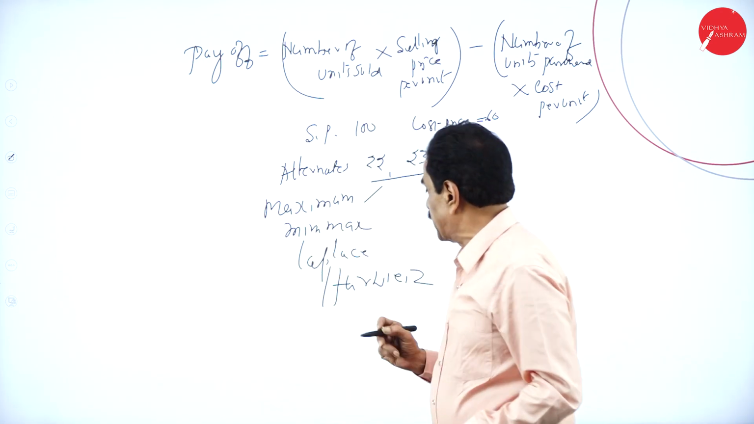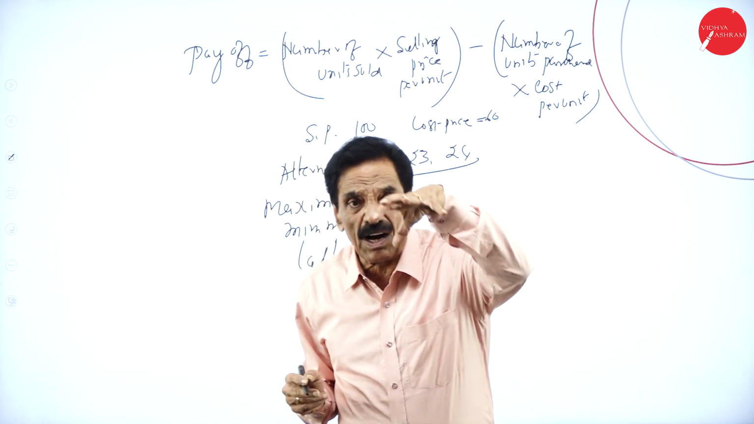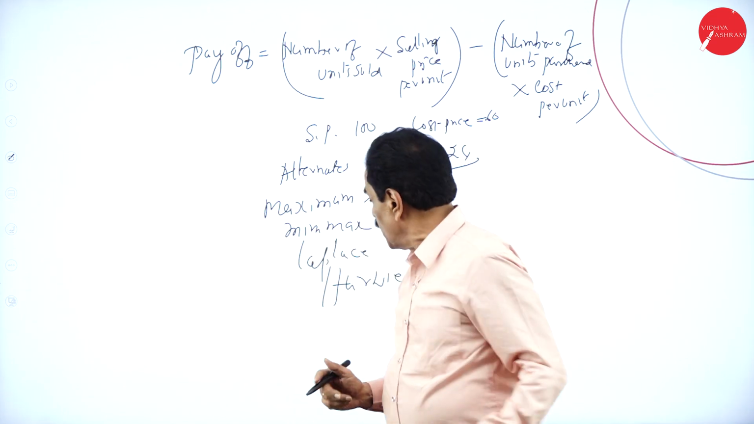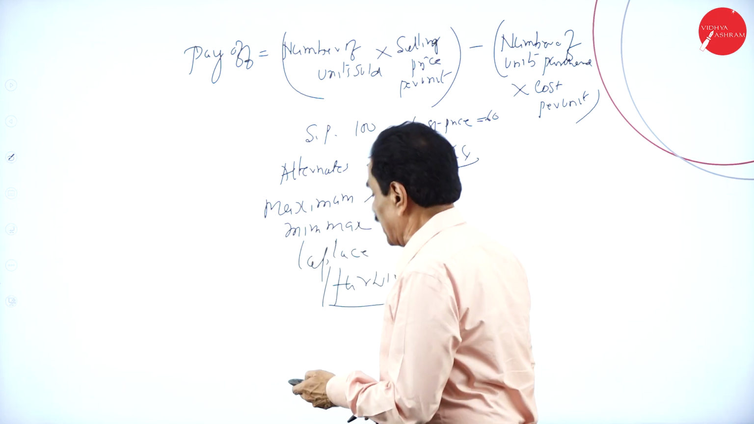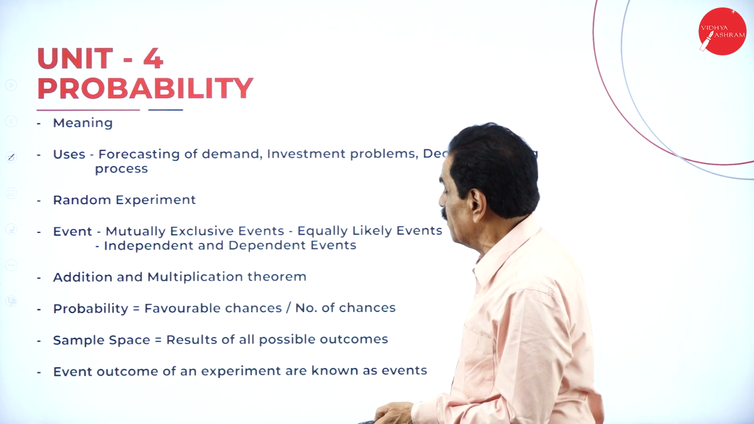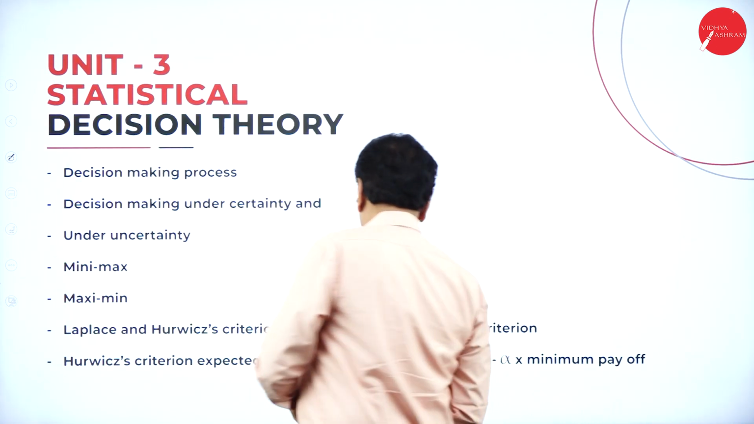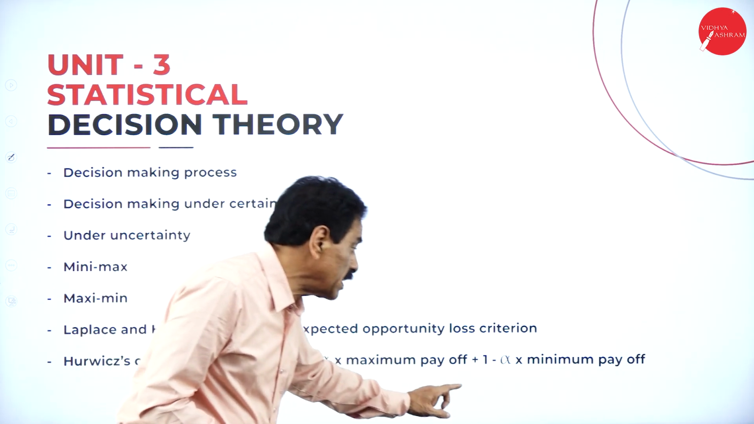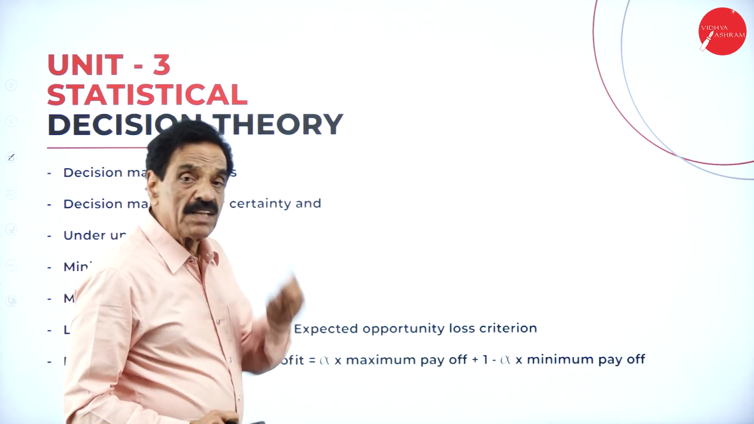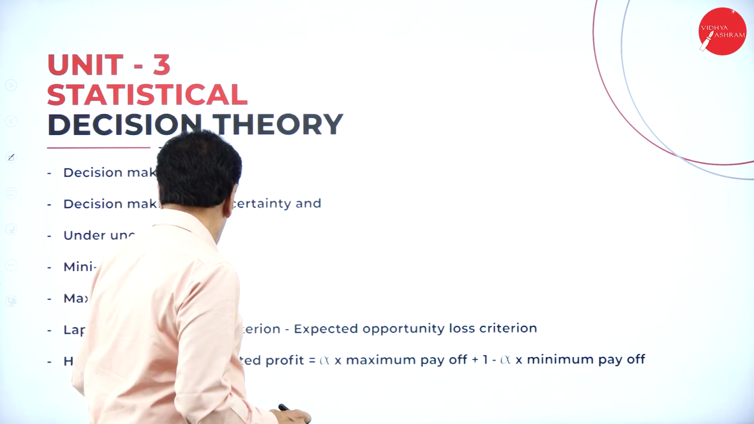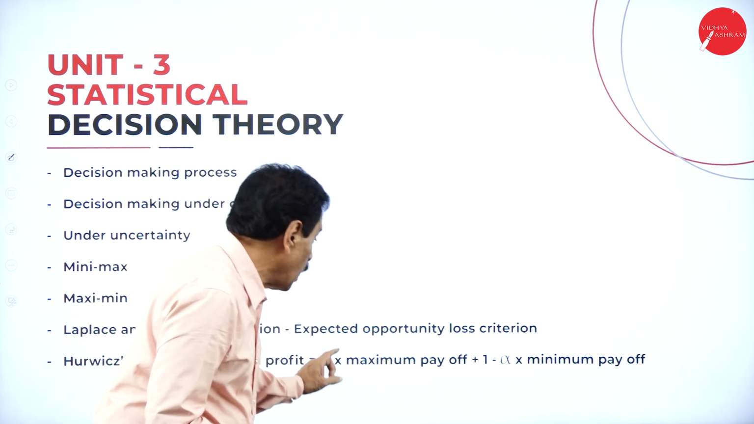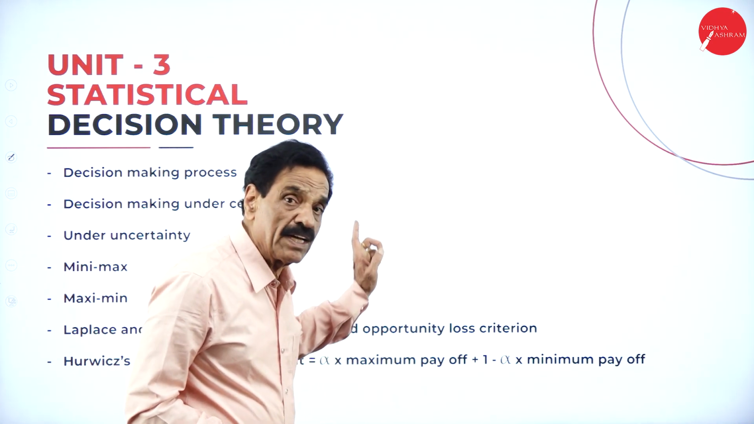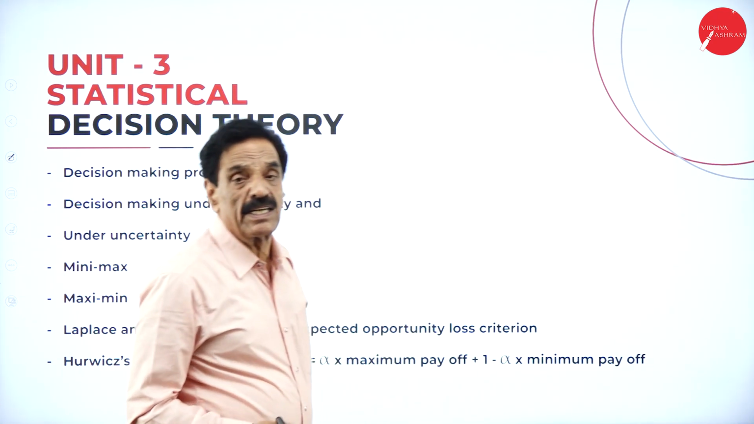Whereas in the Laplace method, all the 3 alternatives are divided by 3, and whichever is highest should be taken into consideration. Regarding the Hurwitz criteria, we have a separate formula. Expected profit is alpha into maximum payoff plus 1 minus alpha into minimum payoff. This formula you have to apply. What is the Hurwitz criteria formula? Alpha into maximum payoff plus 1 minus alpha into minimum payoff.